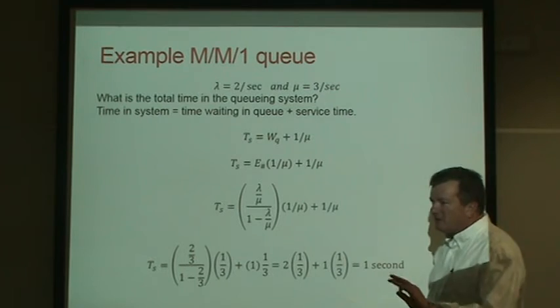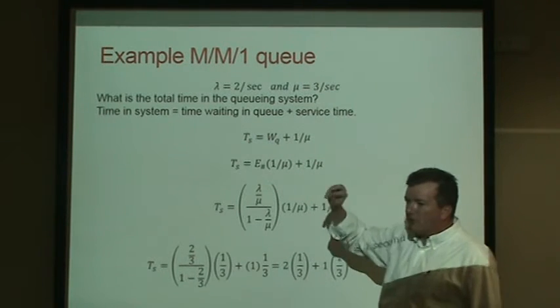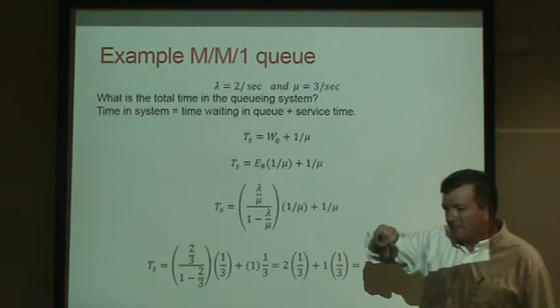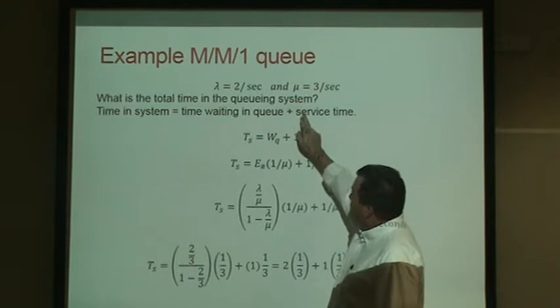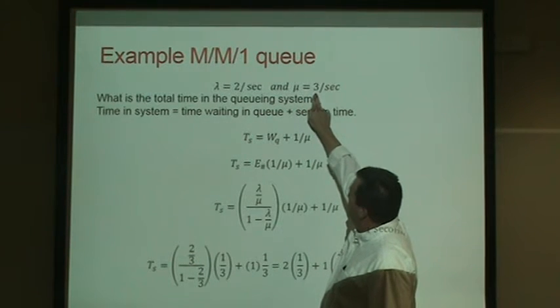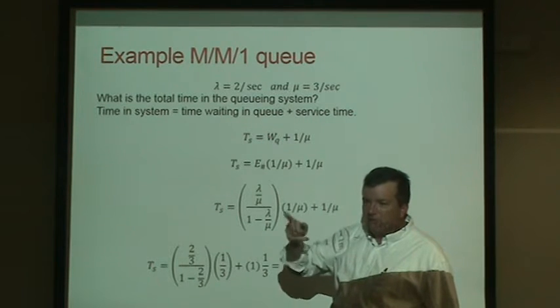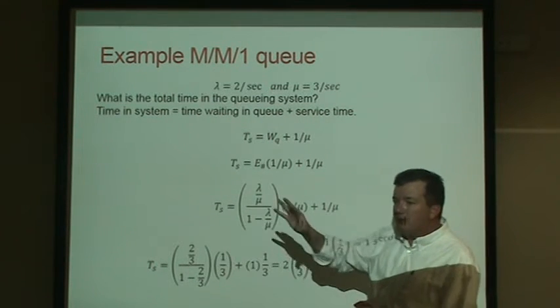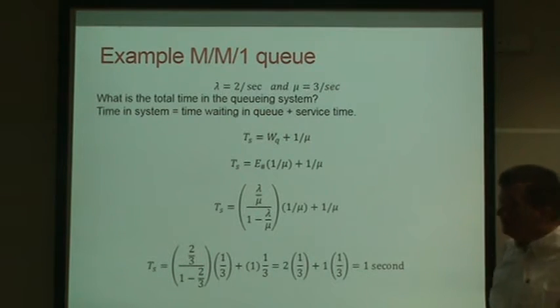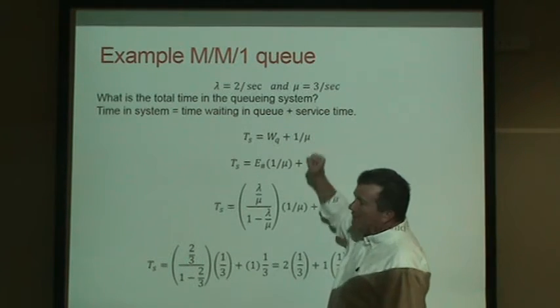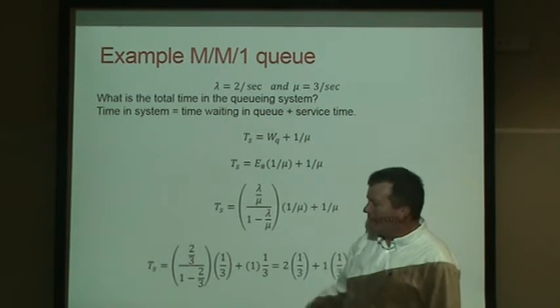So we said last class that 1 over mu, the reciprocal of mu, is the service time. So if the server can serve 3 customers per second, that means each customer, if you take the reciprocal, takes 1/3 of a second to be served. That's the service time. Service time is 1/3 of a second. Rate is 3 per second.